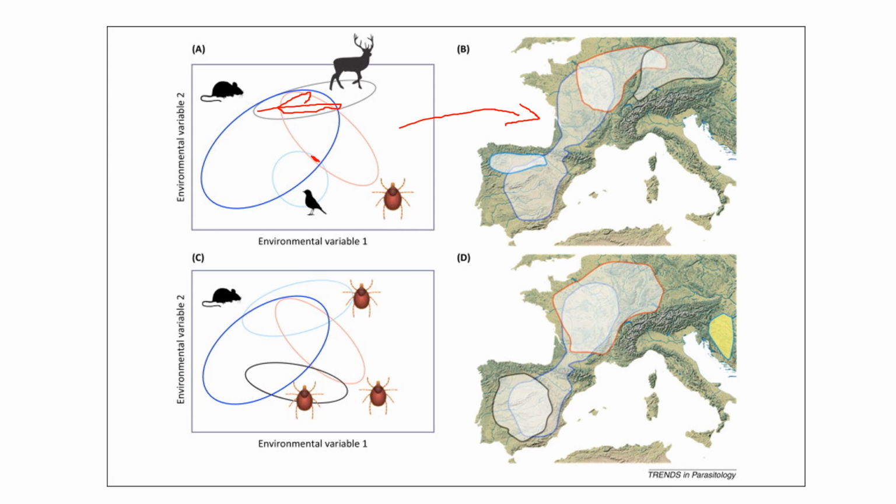Also notice in the bottom example, we have a tick species, this one, that has just these environmental conditions here. But on the environmental space, we can see how they are very similar to other species.